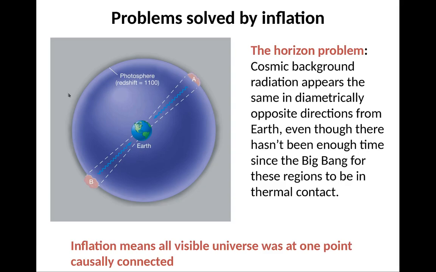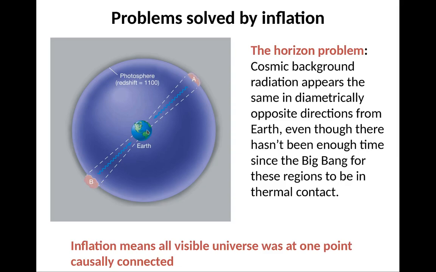One thing it solves is the horizon problem. The cosmic microwave background appears the same in any direction you look, to better than 1 part in 100,000. But at different points in the universe, there hasn't been enough time for light to travel from point A to point B.